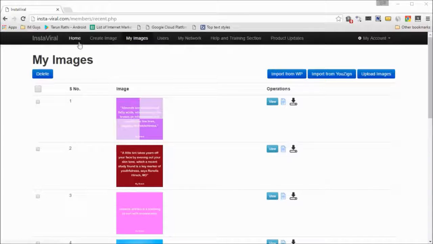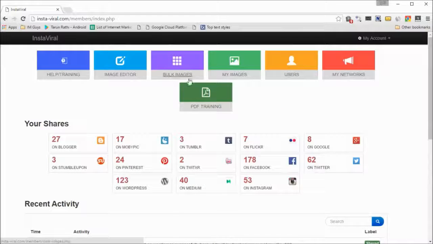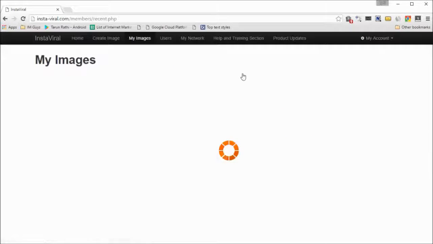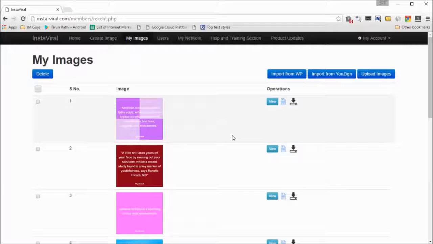And now let's go back to the home page and look at my images. Now this is the place where all your images are listed. I was in fact here for a little while, and you can either view them, or if you want, you can see the history of this image, or you can download it to your computer.